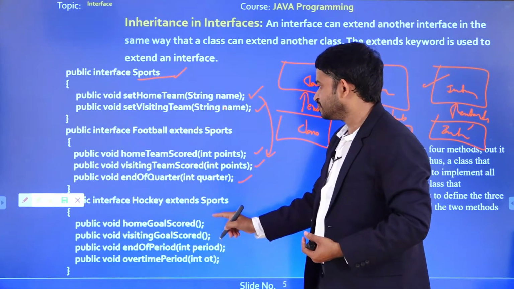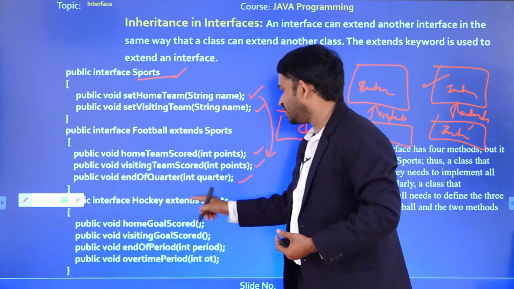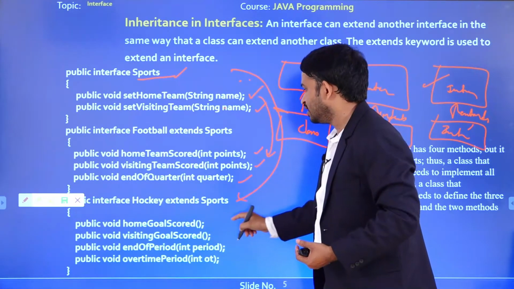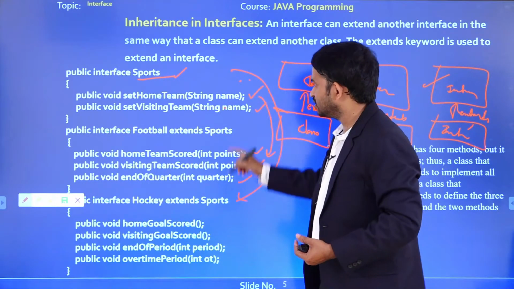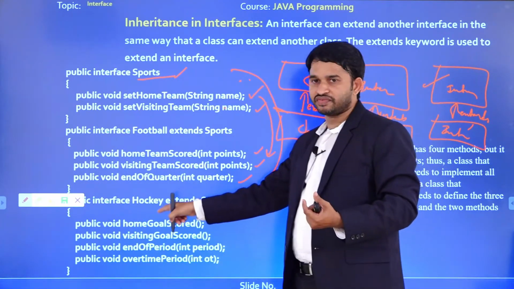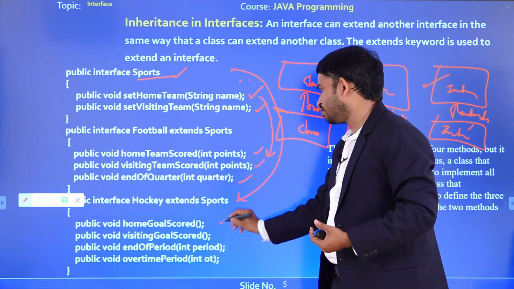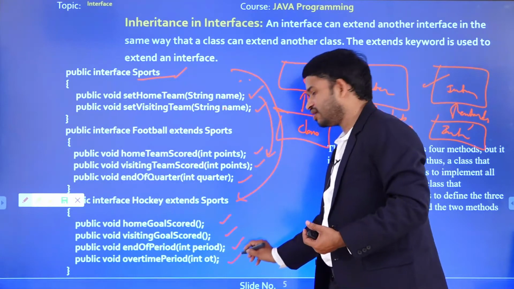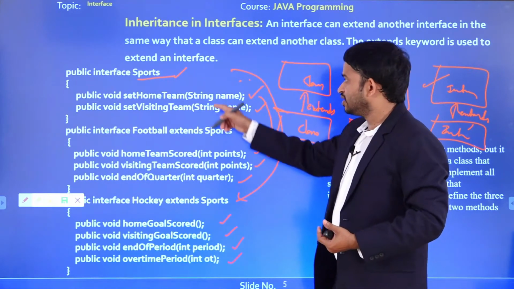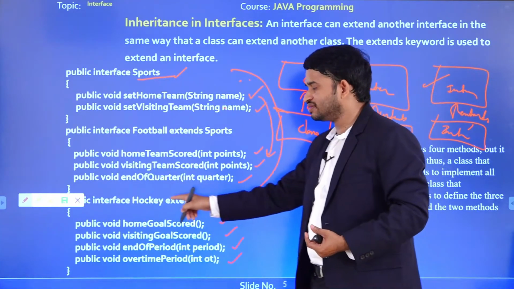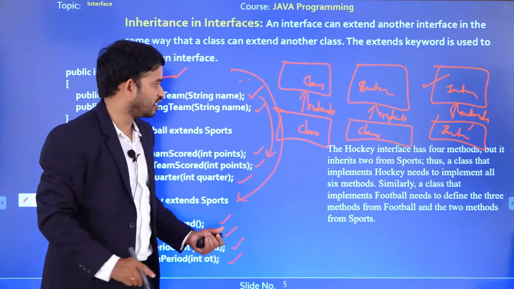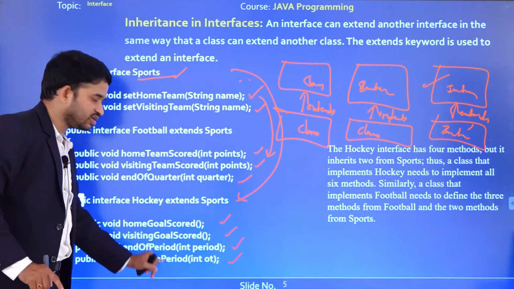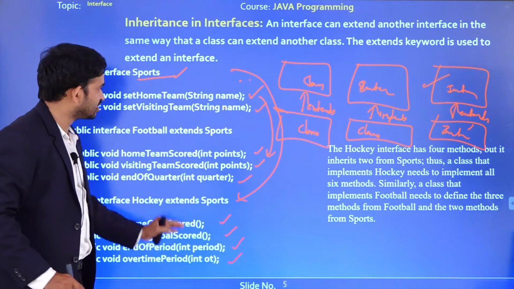What about the next one here? Here interface hockey extends sports. So this hockey also acquires the properties from sports. In addition to these methods, these two methods are available in the interface hockey. What are the methods? Home goal scored, visiting goal scored, end of period, overtime period. In addition to these four methods, these two methods are also available in this interface. Here the hockey interface has four methods of its own. In addition to these four methods, it can contain what?